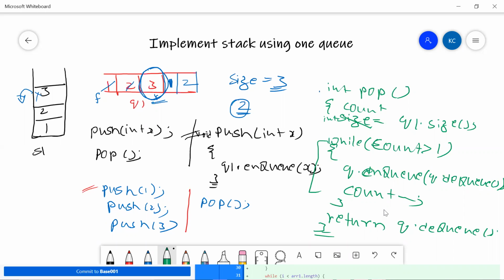Simple. Using a single q, we were able to dq. And how are we able to dq? Just by taking small examples. And this is the code that we have written. What is this code saying? I'm getting the size, and you're just having this logic of iterating until the count is greater than 1, and you're trying to return the same thing. Simple. So now you are able to implement a stack using a single queue, guys. But let me show you the example straight away.